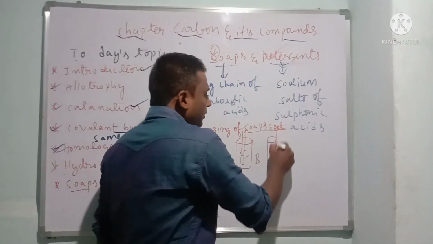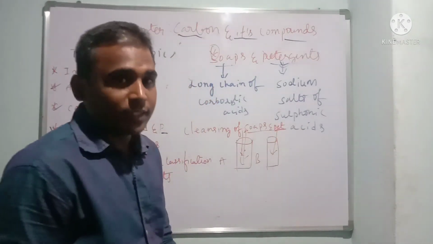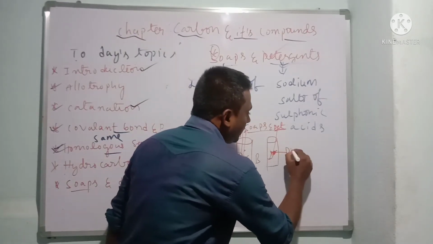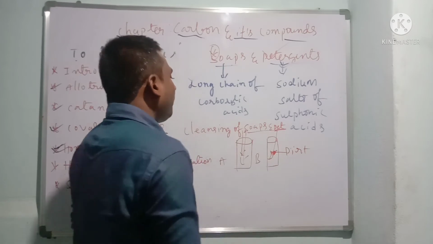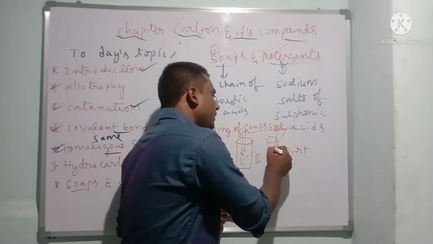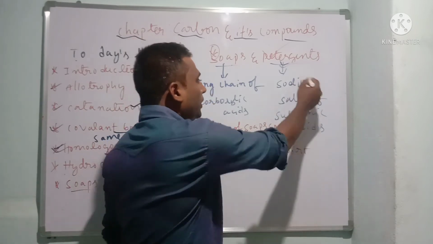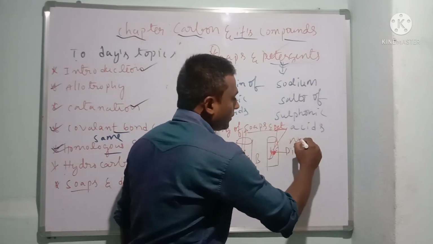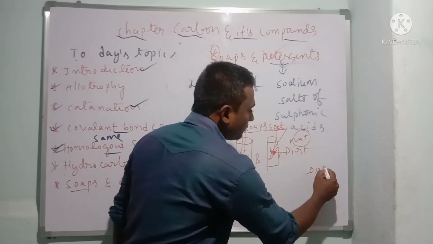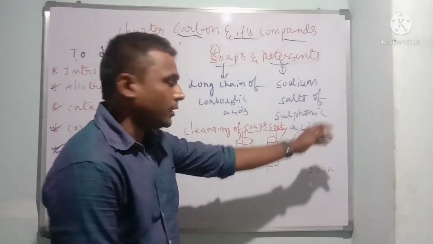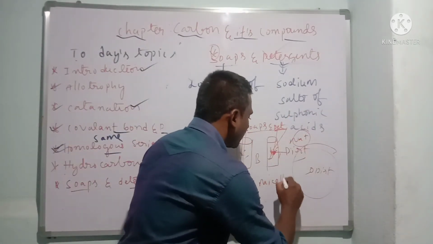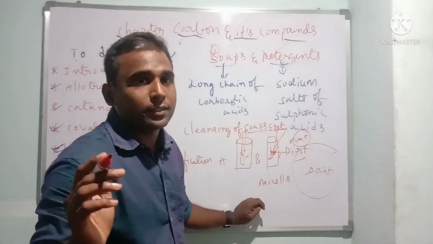So if I put Tide detergent powder, imagine there is a cloth which contains dirt. After soaking in the water, what is going to take place here? There is a reaction between the sodium salts of sulfonic acids and this dirt. After soaking in water, it forms micelles. Children, what are micelles?